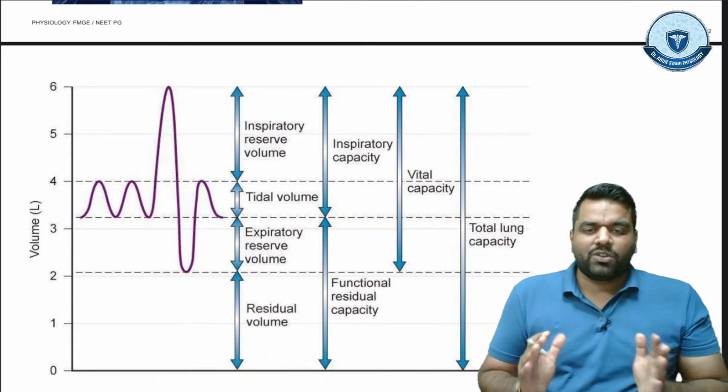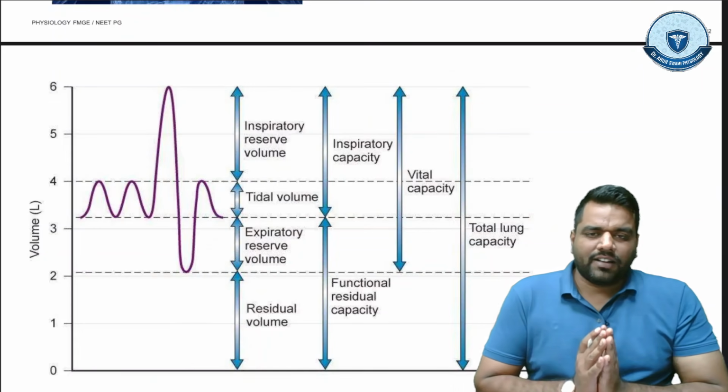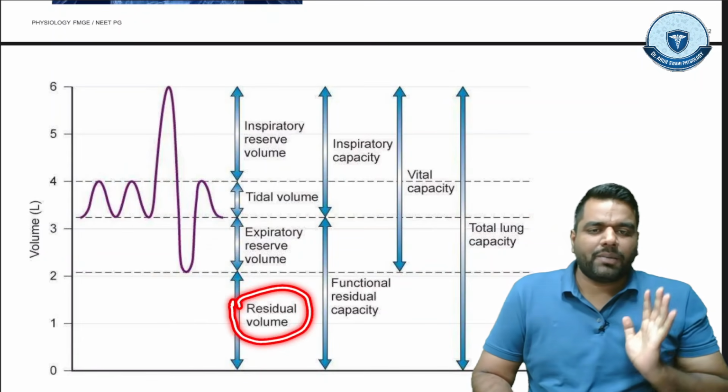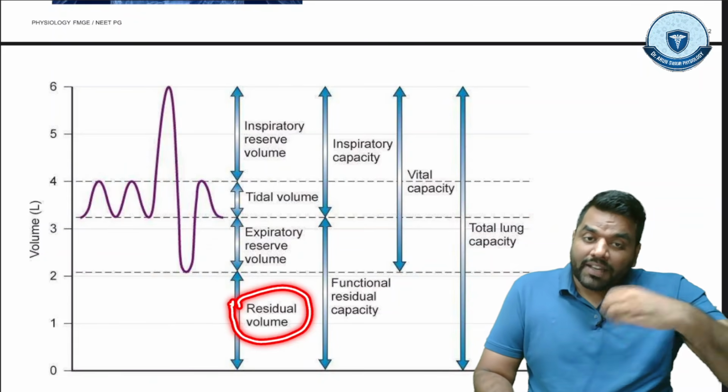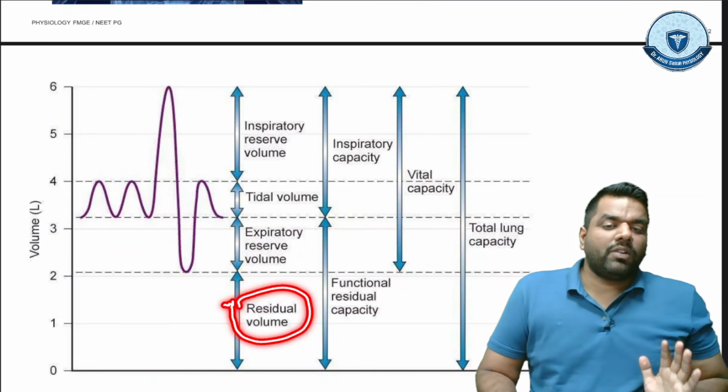तो कौन सी ऐसी एयर है जो लंग्स में से कभी भी बाहर नहीं आती है guys? That is your residual volume. So residual volume we can't measure by the spirometry. और जो भी capacity that contain the residual volume, we can also not calculate by this.